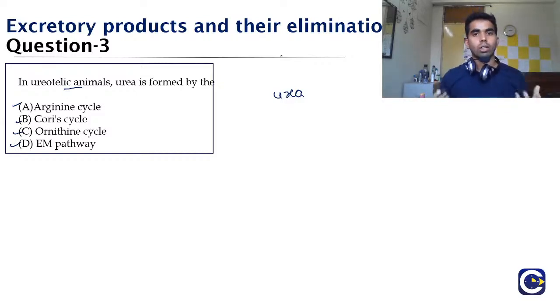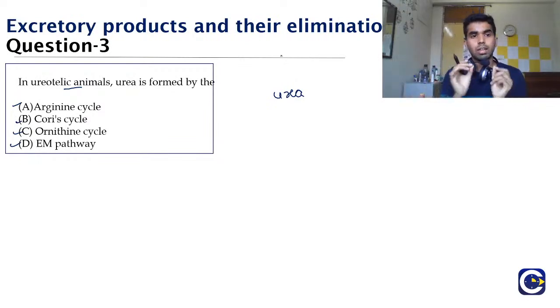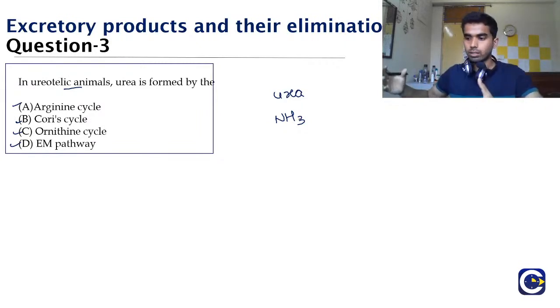In all organisms, from the basic to very large organisms, the basic metabolic product of nitrogenous waste is ammonia. But the way in which organisms excrete this ammonia is different. If the animal is very small, it can diffuse the ammonia directly from the body, isn't it?